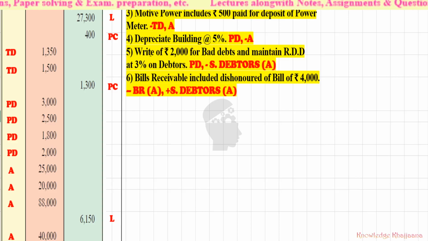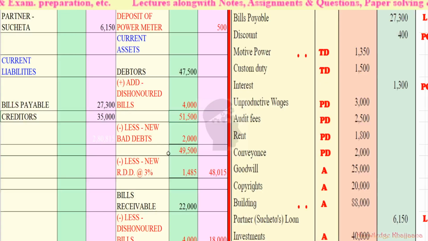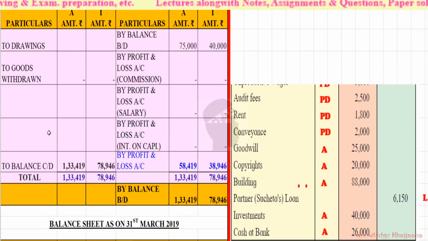Writing off rupees 2,000 for bad debts, we deduct that amount from sundry debtors first. The sundry debtors, after adding the dishonored bill, were 51,500. We deduct these new bad debts of rupees 2,000, and the remaining debtors will be 49,500. These new bad debts will be recorded on the profit and loss account debit side.